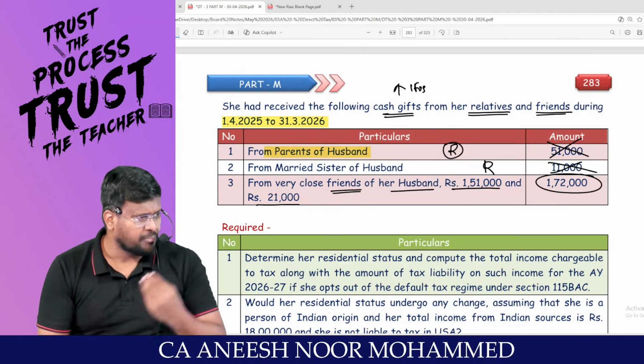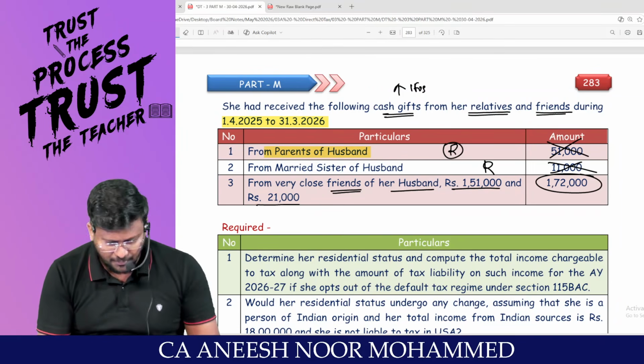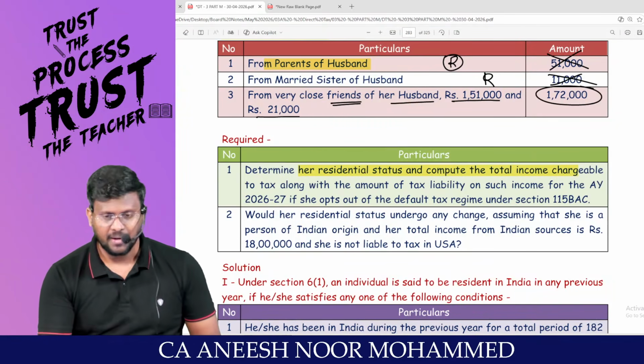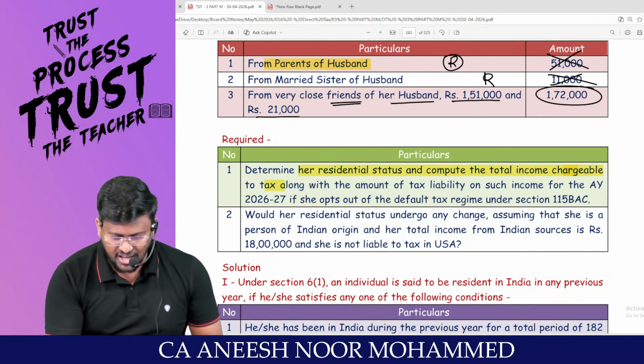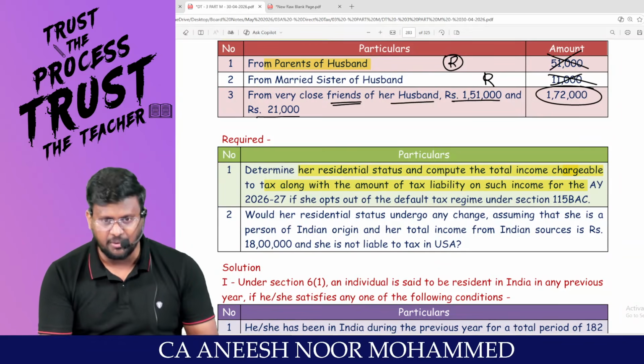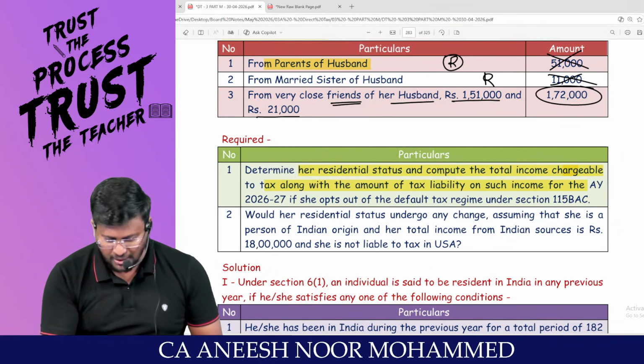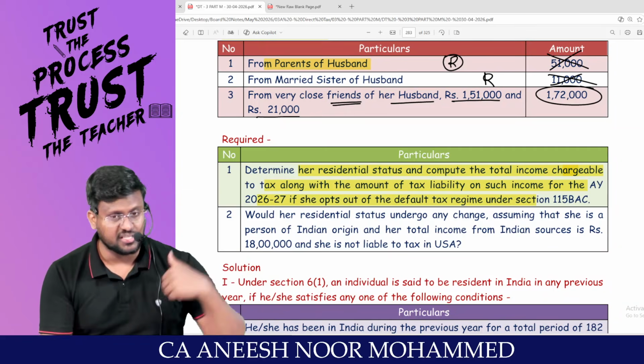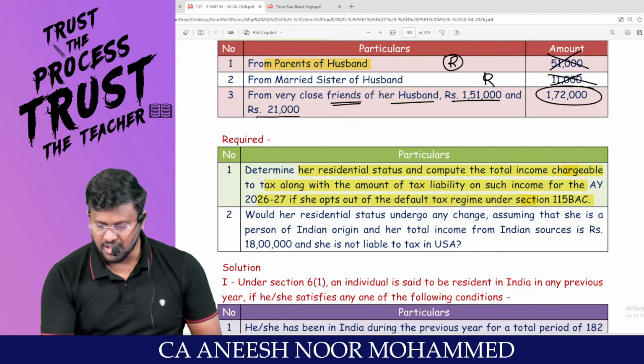This is an Indian income because the gift has been accrued or has arisen in India. Required: determine the residential status, compute the total income chargeable to tax along with the amount of tax liability on such income for the assessment year 26-27, if she opts out of the default tax regime, that means she is traveling through the optional tax regime.